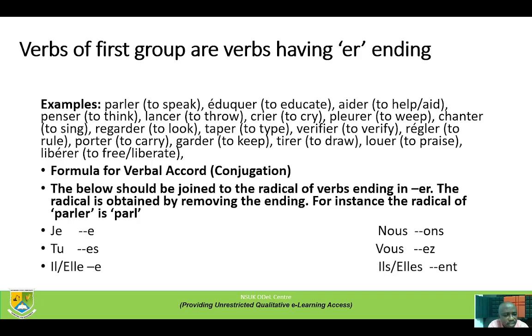Formula for verbal accord conjugation: the endings below should be joined to the radical of verbs ending in ER. The radical is obtained by removing the ending. For instance, the radical of parler is parl. By removing the ER, we get parl. Je, we add E. Tu, ES. Il or elle, we add E. Nous, we add ONS. Vous, EZ. Ils or elles, plural, we have ENT.